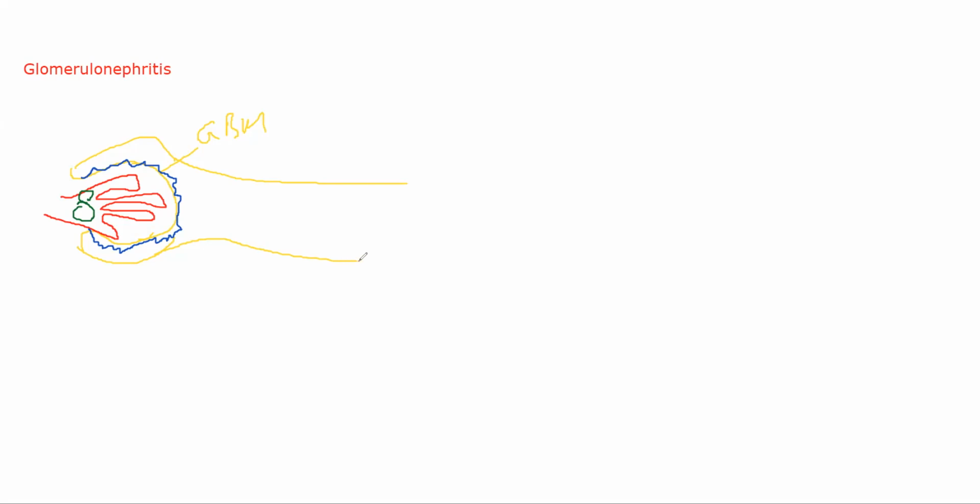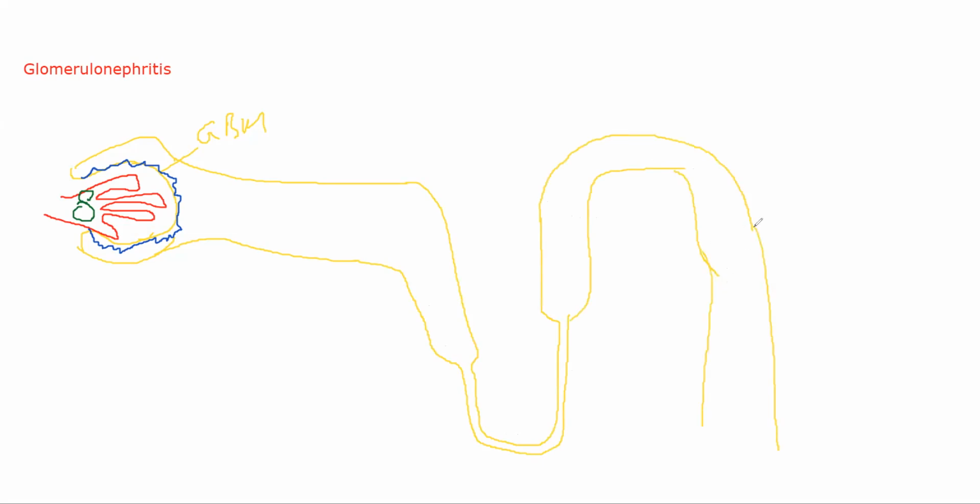So you have PCT here. You have loop of Henle, maybe you have the thick descending portion, then the thin descending portion, thin ascending portion, then we have the thick ascending portion, DCT. Then we have the collecting duct. It opens into your collecting duct. Again, please excuse the diagram, but this is only for understanding purposes.